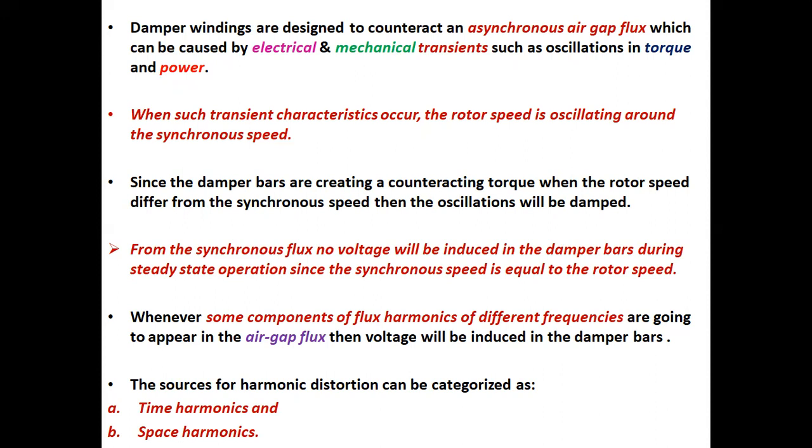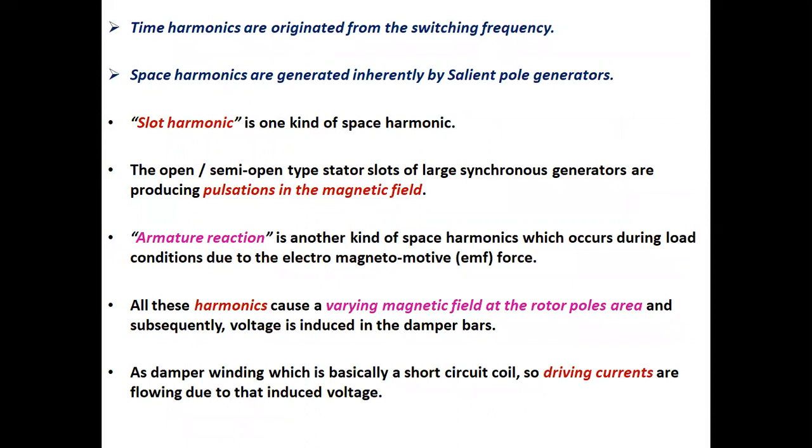The sources of harmonic distortion can be categorized as A, time harmonics, and B, space harmonics. Time harmonics originate from the switching frequency, and space harmonics are generated inherently by salient pole generators.